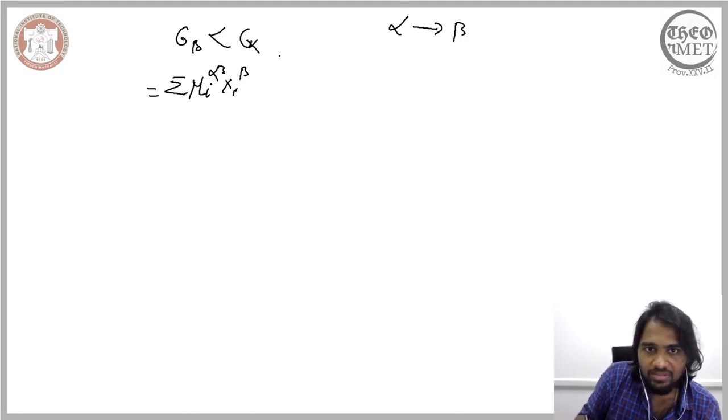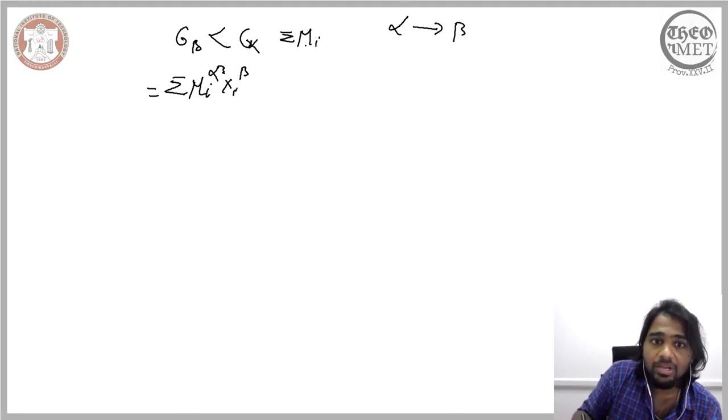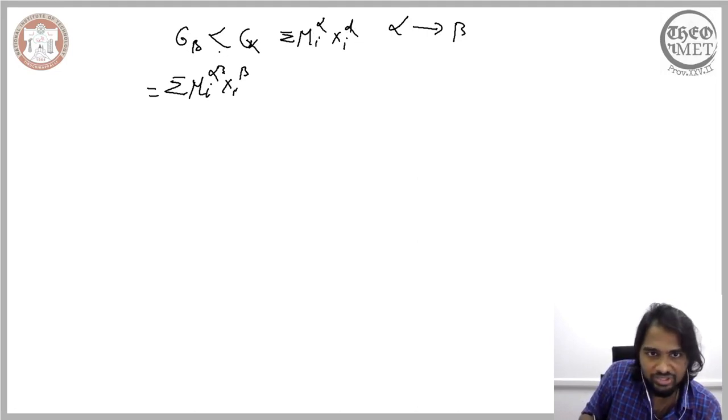Here is the same. The factor that governs the Gibbs free energy of alpha is the combination of the chemical potential of its component in alpha and its concentration in alpha. So this condition can be related to the chemical potential of the individual components that is present in the system.